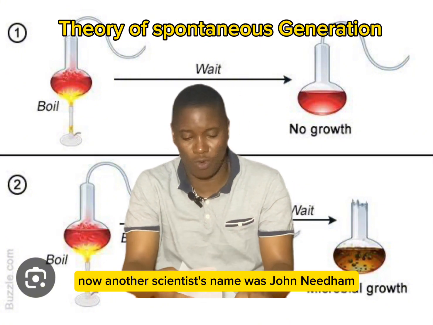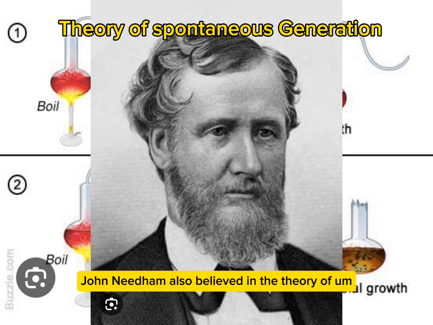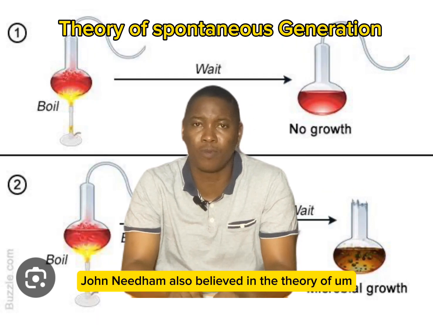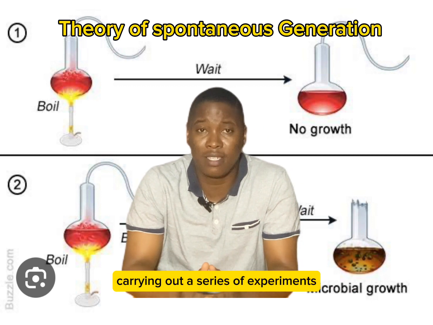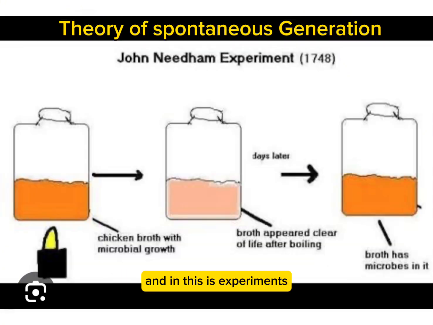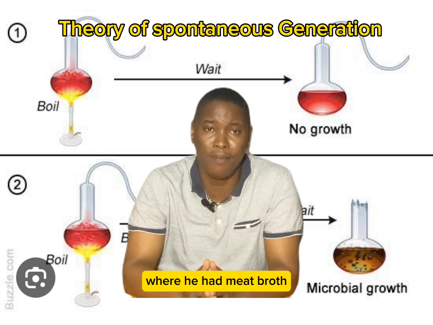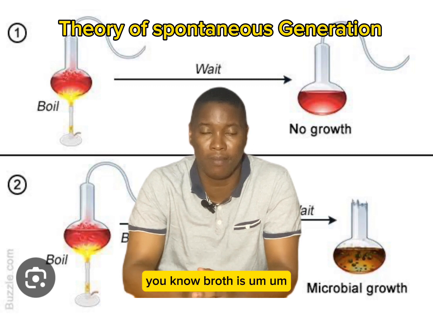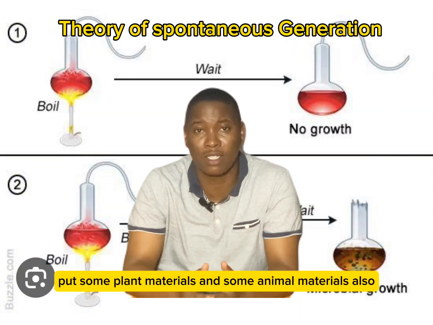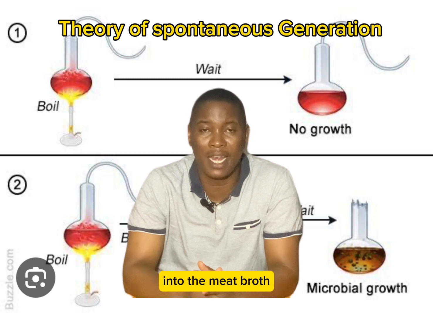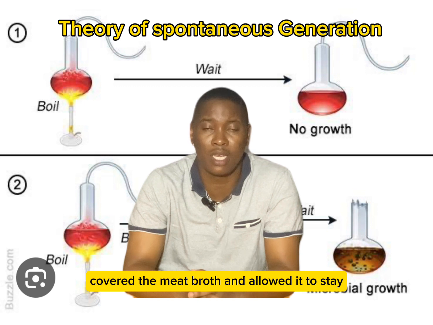Now, another scientist whose name was John Needham also believed in the theory of spontaneous generation, and he also tried to prove this theory by carrying out a series of experiments. In one of the experiments, he had a flask where he had meat broth. Broth is liquid culture. So he had meat broth, and then he put some plant materials and some animal materials also into the meat broth, and then he heated the meat broth for a while, and then he covered the meat broth and allowed it to stay for a few days.